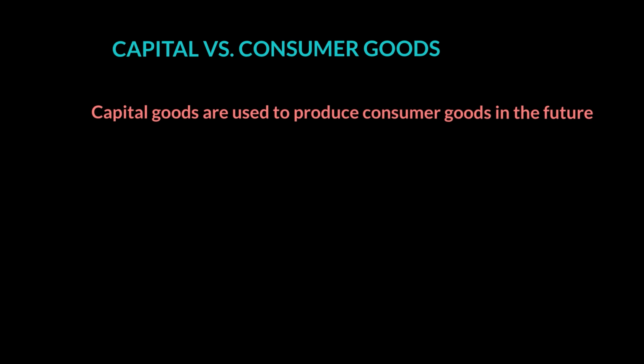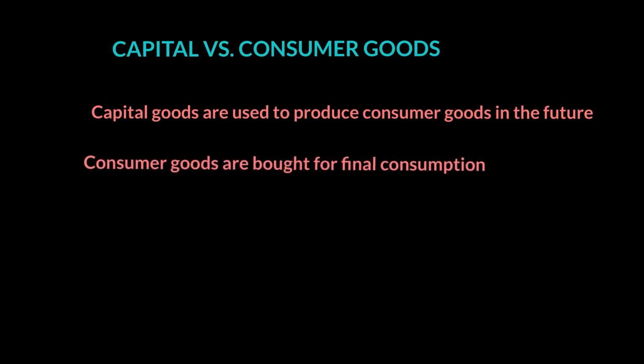So, what are consumer goods? Consumer goods are defined as those goods which are bought for final consumption, like washing machines, your Xbox, burgers. And among consumer goods, we actually distinguish between non-durable consumer goods and durable consumer goods. Non-durable consumer goods are those goods which are simply consumed immediately. For example, food items are non-durable goods which are consumed right away.